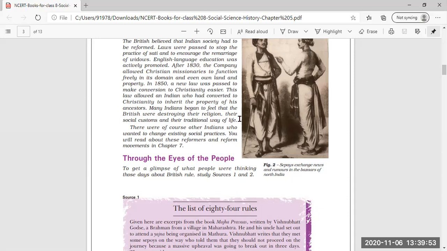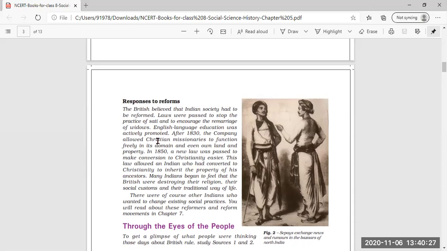Many Indians began to feel that the British were destroying their religion, their social custom, and their traditional way of life. Due to this law, many Indians started having the fear that the Britishers were destroying their religion, their customs, their tradition, and their way of living, because more and more people who wanted special treatment from the Britishers would naturally change their religion to Christianity. So these were a few reforms, a few changes made by the Britishers in the Indian society.